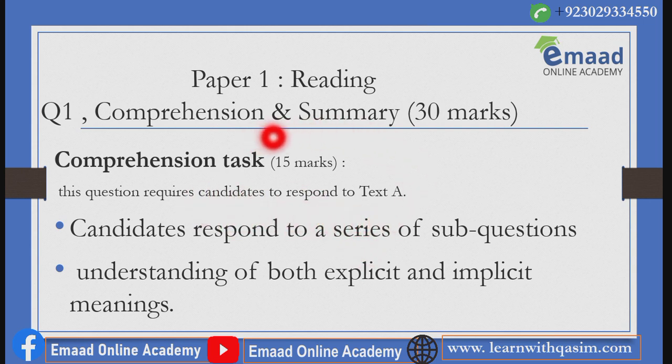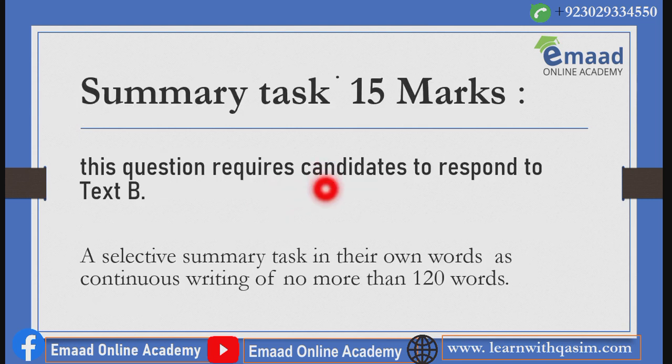And this comprehension task in question number 1 contains 15 marks. The other is the summary task that also contains 15 marks. The second part of this question, the summary task, requires candidates to respond to text B. It is a selective summary task in their own words, as continuous writing of no more than 120 words. So you just have to write 120 words. You have to use your own words to gain marks out of these 15 marks, and you will have to summarize text B.